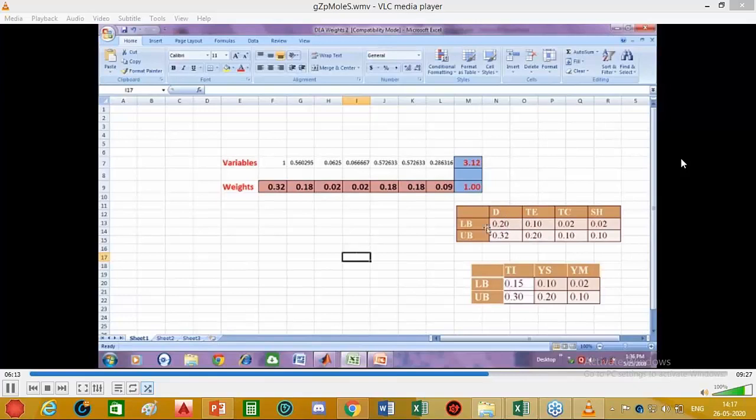For density, the lower bound is 0.20 and the upper bound is 0.32. And we can see the weight selected here by the method is 0.32.